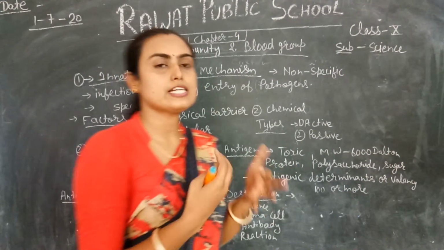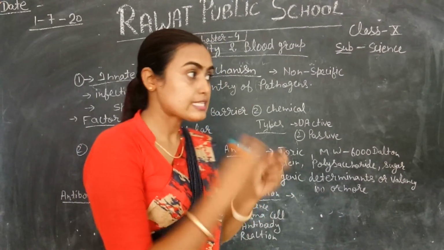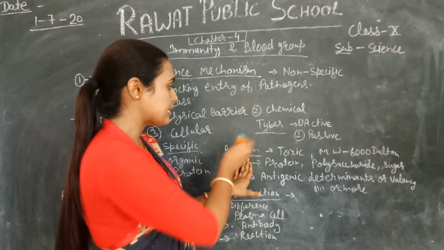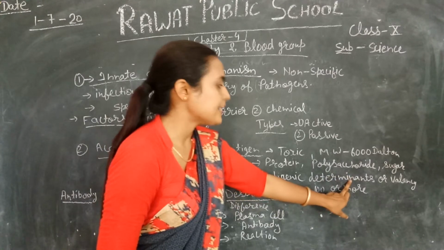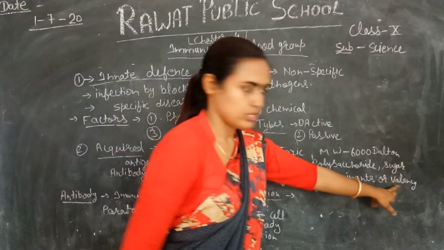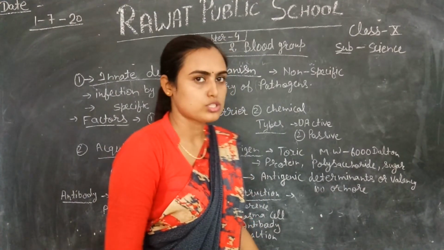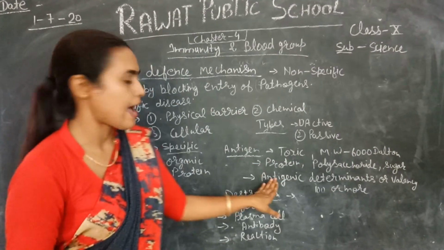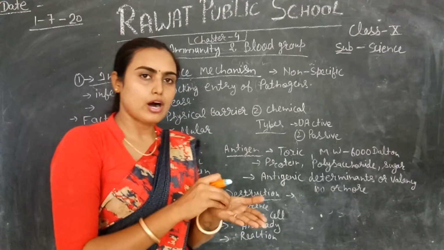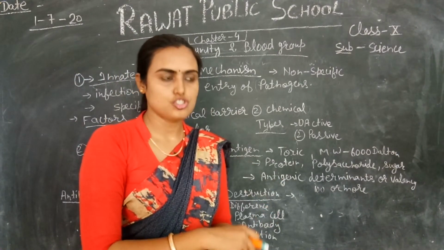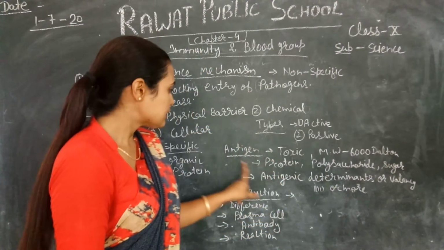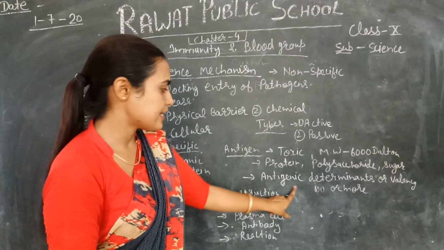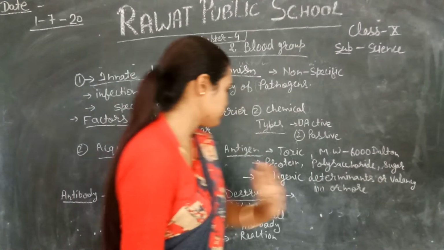Antigen has a special active site, a site where antibody is attached. This site is called antigenic determinants or valency. Valency means the region that is empty, simply. It means antigen has a specific site where antibody attaches and the antigen-antibody reaction starts in your body. The site where antibody is attached is called antigenic determinant, right?